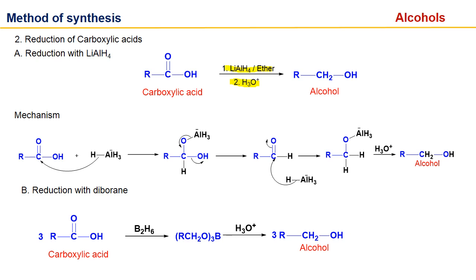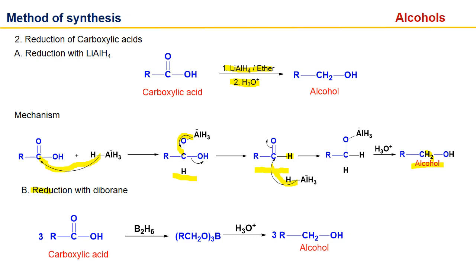The mechanism: the hydride will attack the carbonyl carbon of this acid, and this will give us a complex, and this complex will remove the OH, and we get our aldehyde. And you know the hydrogen we got is from lithium aluminum hydride. Again the hydride will attack, and we ultimately get our alcohol. And in the alcohol, the hydrogens are from lithium aluminum hydride.